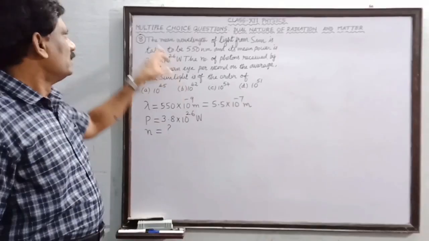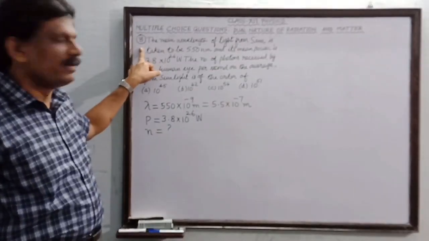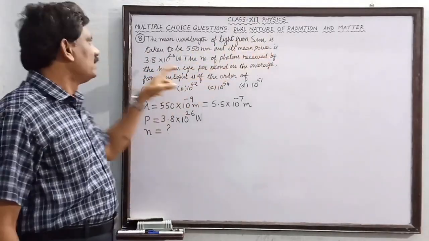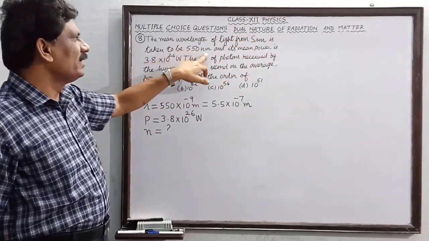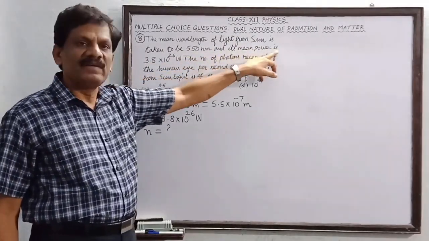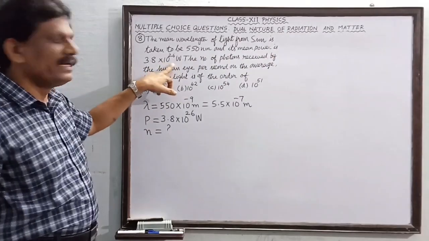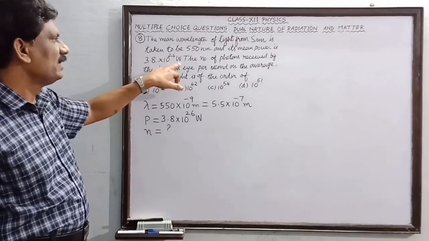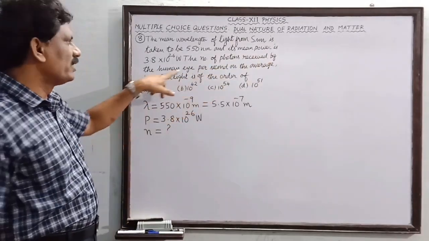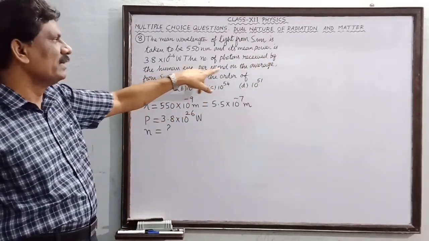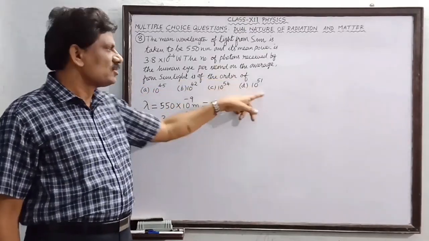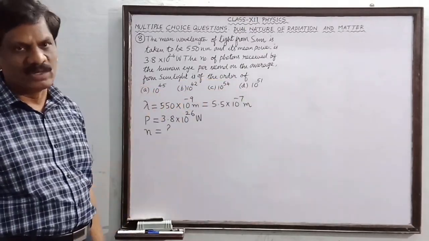Okay students, the 8th problem we are going to solve now. The mean wavelength of light from the sun is taken to be 550 nanometer and its mean power is 3.8 into 10 to the power of 26 watt. The number of photons received by the human eye per second on an average from sunlight is of the order of. So which of the following order we have to find out.